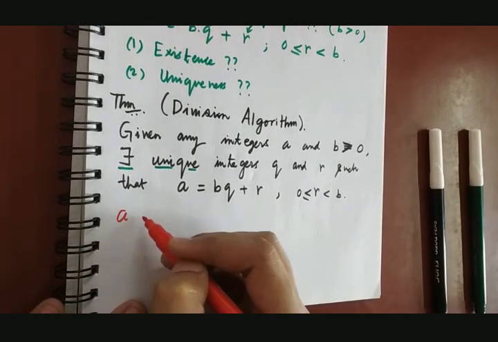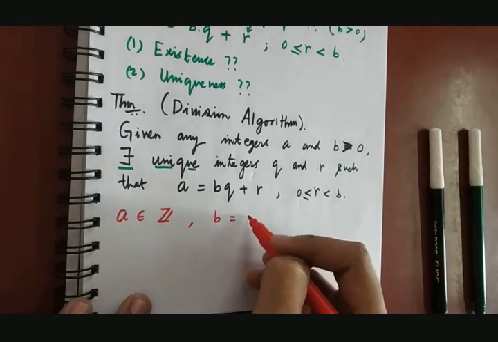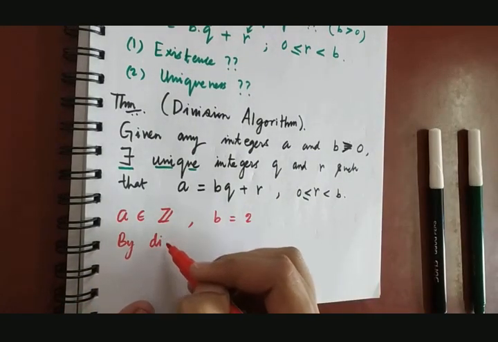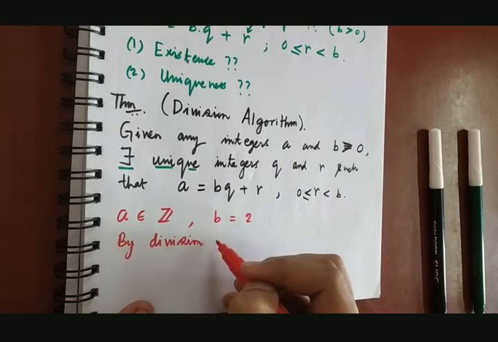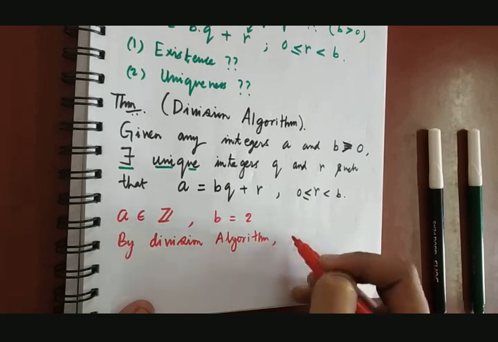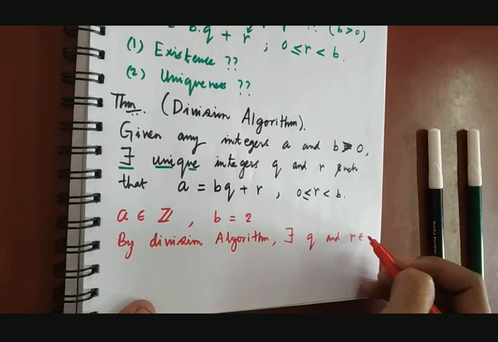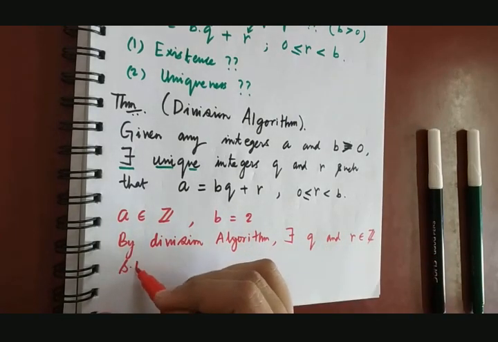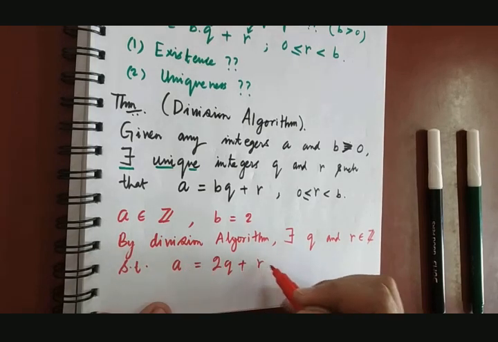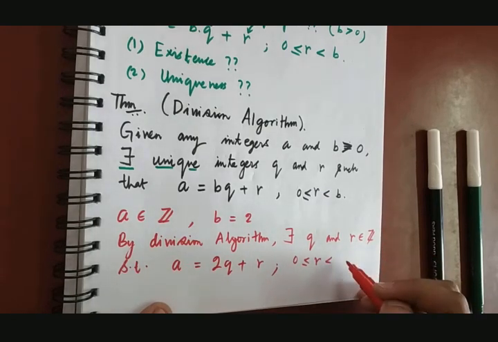Suppose a is any integer and take b to be 2. So by the division algorithm, there exist q and r in Z such that a can be written as 2 times q plus r, and r will satisfy 0 less than or equal to r less than 2.